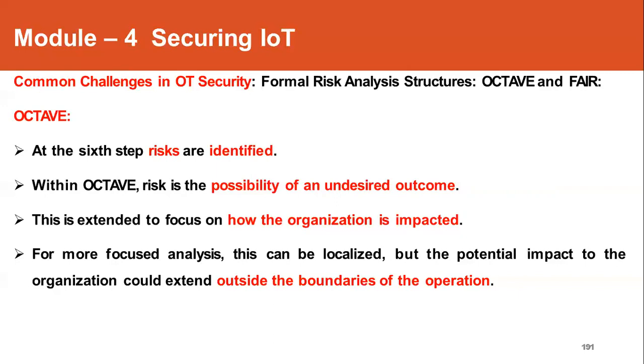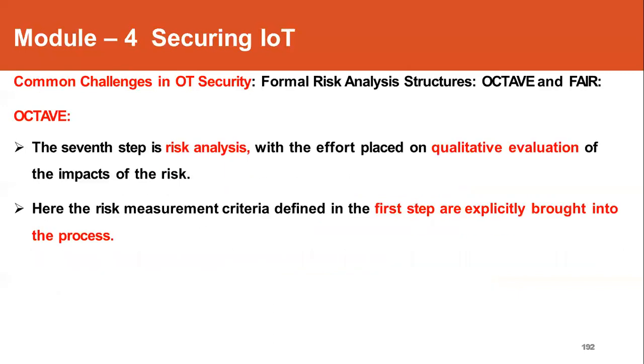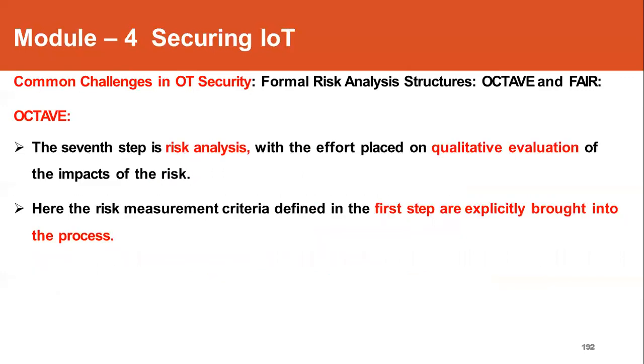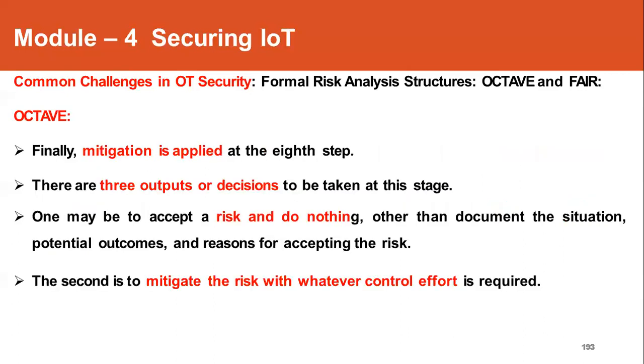Next, once the risks are identified, then qualitative evaluation and the impact should be measured. Then, for the analysis of risk, the risk measurement criteria has to be defined, and then that has to be brought into the process of risk analysis. Then in the eighth step, that is the mitigation approach.